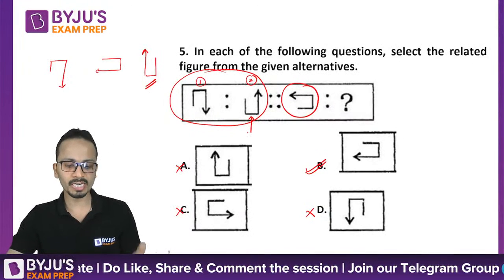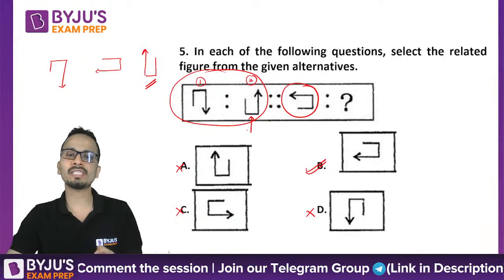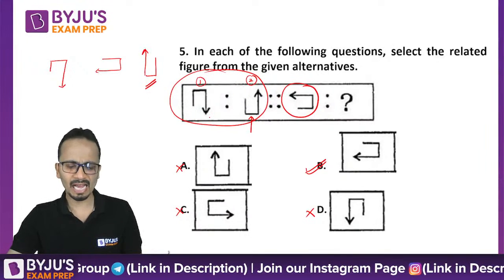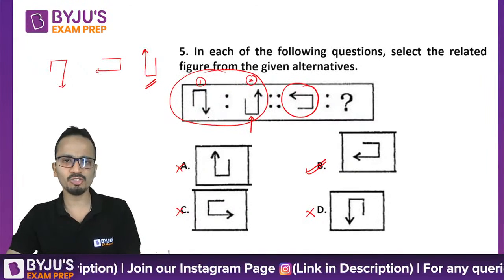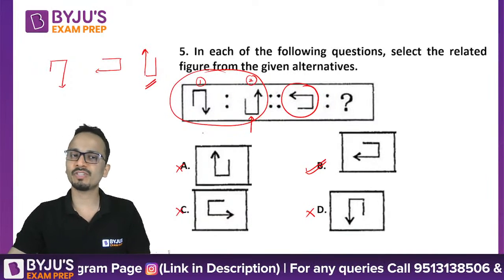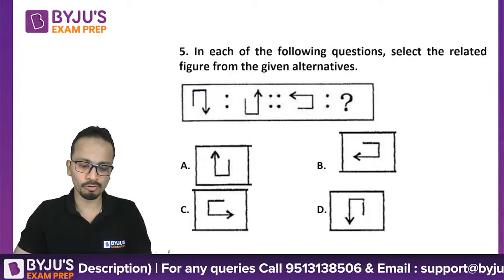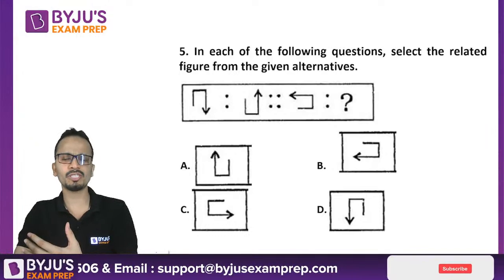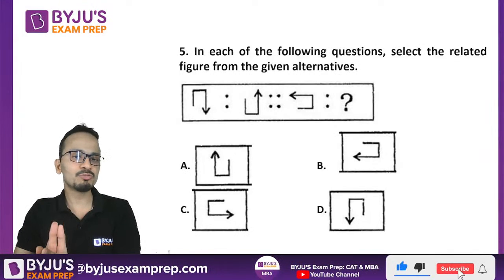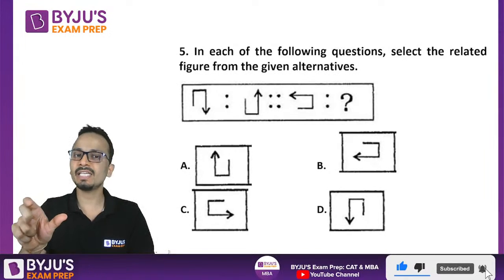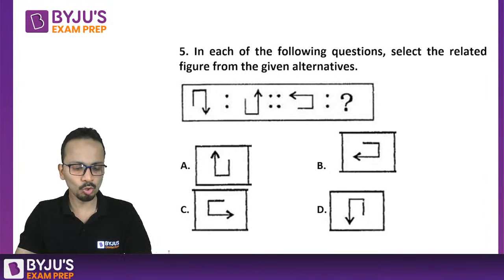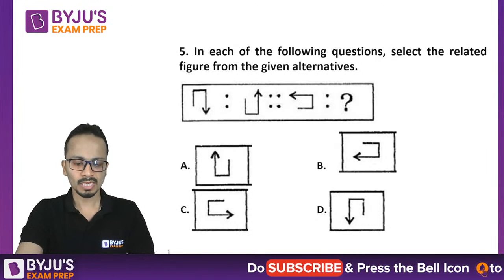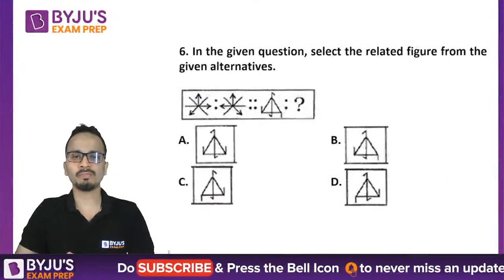This is rotation by 180 degrees and turned opposite to it, or you can say that and then taken the mirror image of that. But I have a very simple logic. I'm telling you that one figure is the water image of the other figure. So you can just go by the logic of water image. Okay, so Meher, you are right, rotated by 180 degrees and then turn opposite. So instead of opposite, you can say mirror image. So rotation by 180 degrees and then taking the mirror image. But why go with this logic? Just go with the direct logic, that is the water image. Okay, now let's move ahead and look at the next question, question number 6.